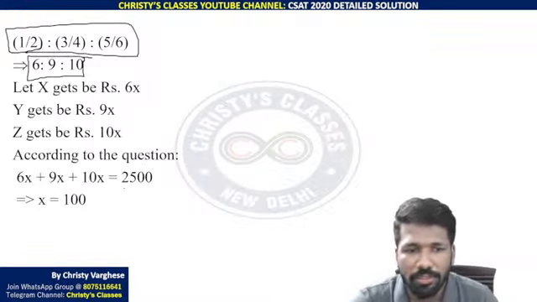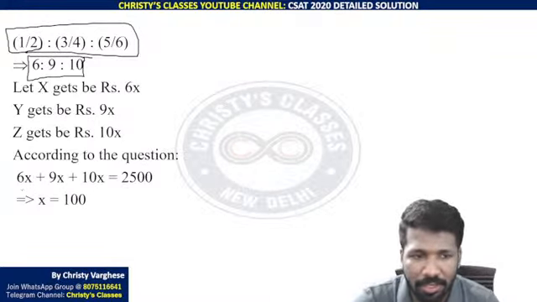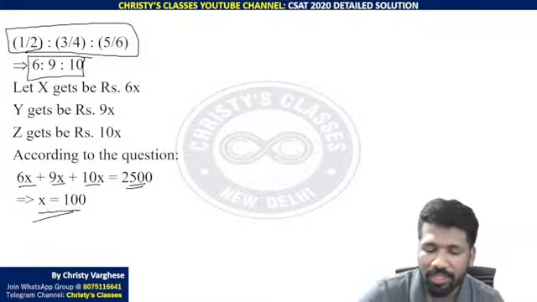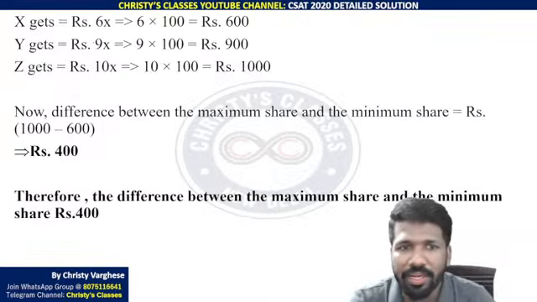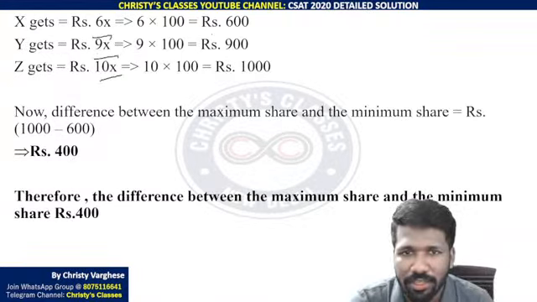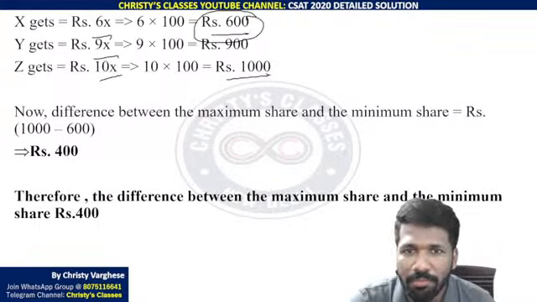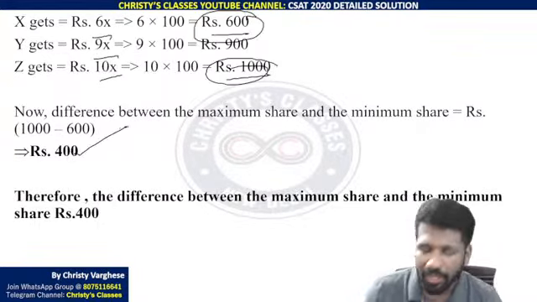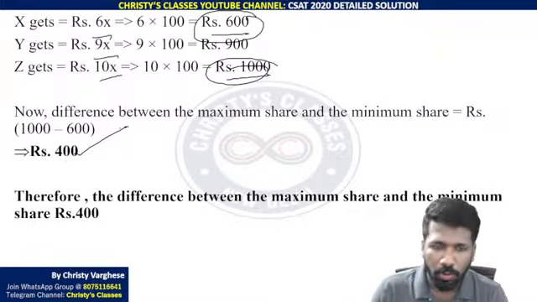Did you all understand? Mathematically speaking, 6x plus 9x plus 10x is 2500. Simplifying that, x equals 100. Multiplying by that x, you get 6x, 9x, 10x, and you get those values. Then take the difference of the minimum and maximum, that is 400. I hope all of you understood it.